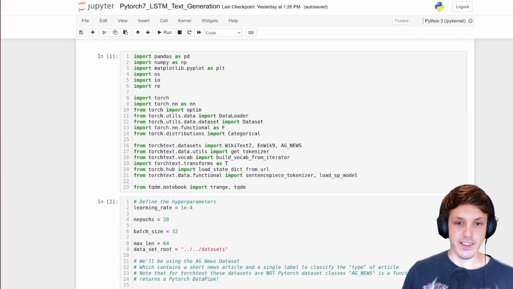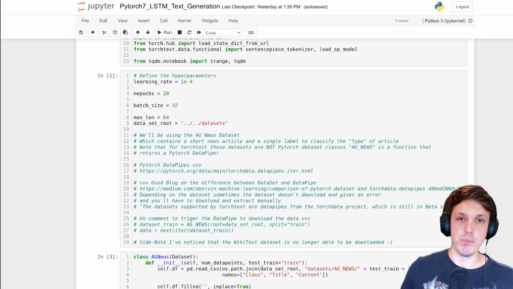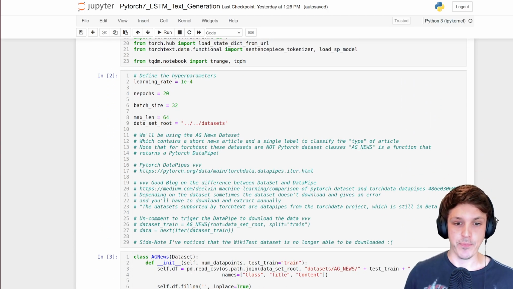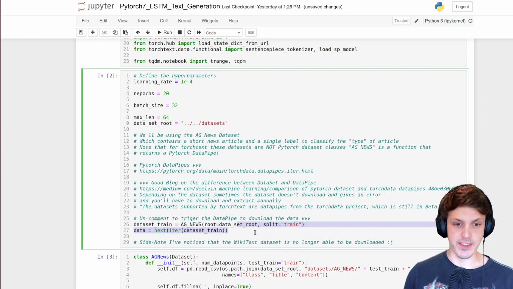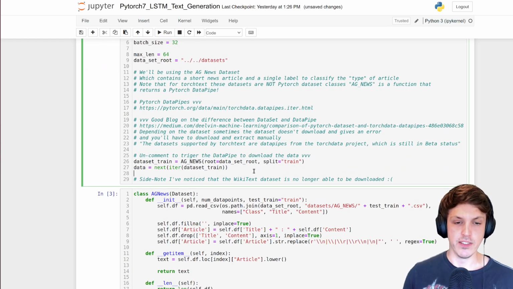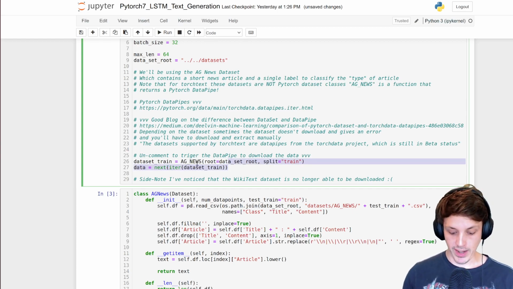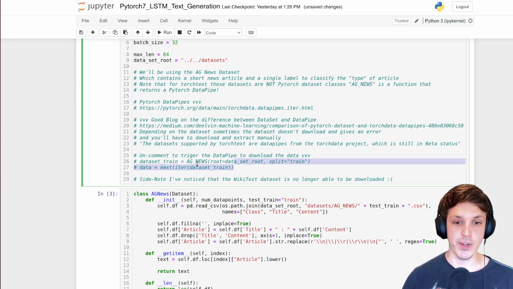So we're going to use that AG news dataset again, but we're not going to use it in quite the same way. If you don't already have it downloaded, you can uncomment these two lines here. Like I mentioned, it is a data pipe, not a data class or dataset. So you need to iterate over it before it actually downloads the dataset. So if you want to get the dataset downloaded easily, you can just do that, but we're not actually going to use that data pipe like we did in the previous video.